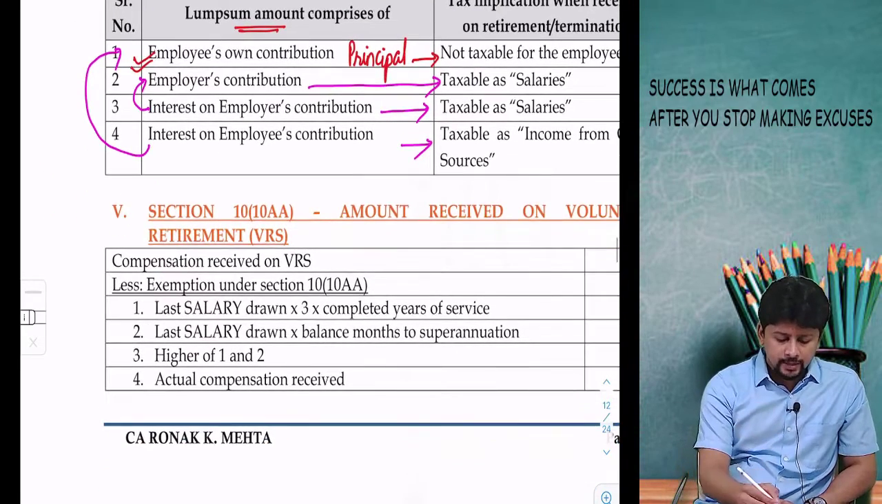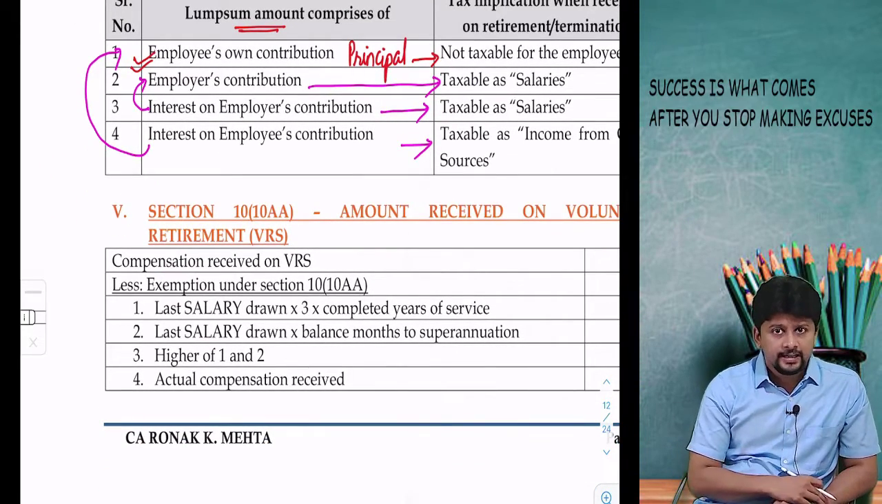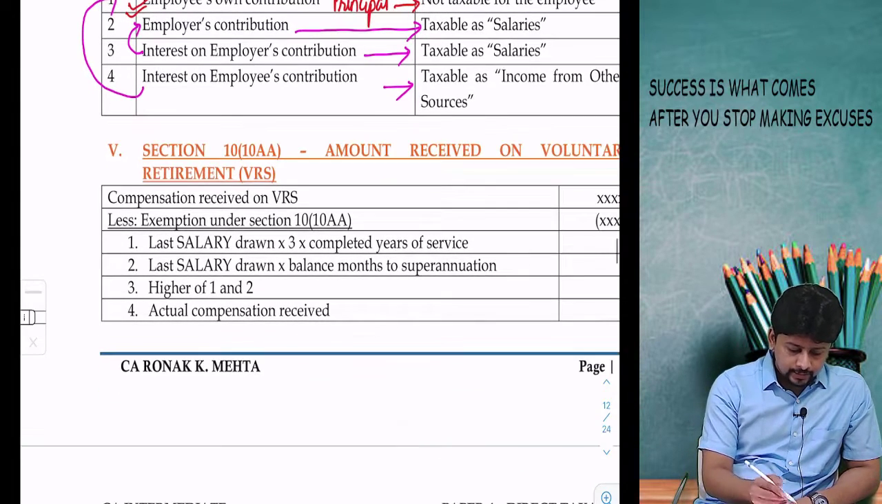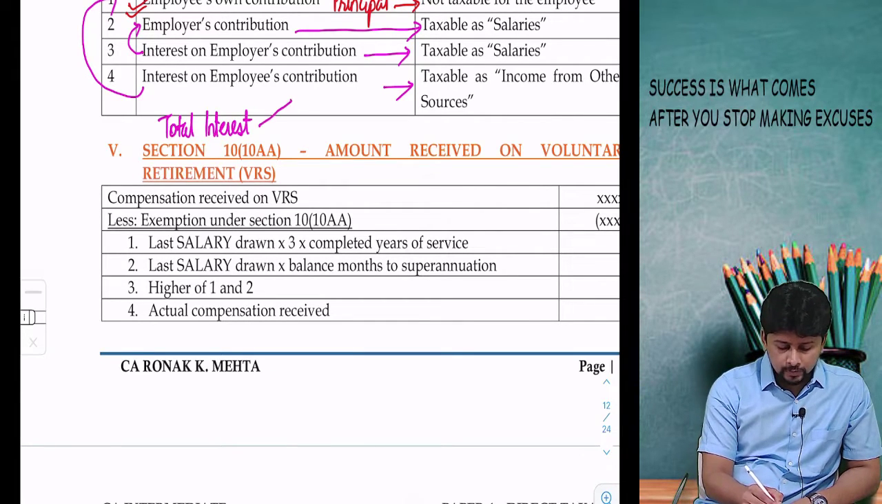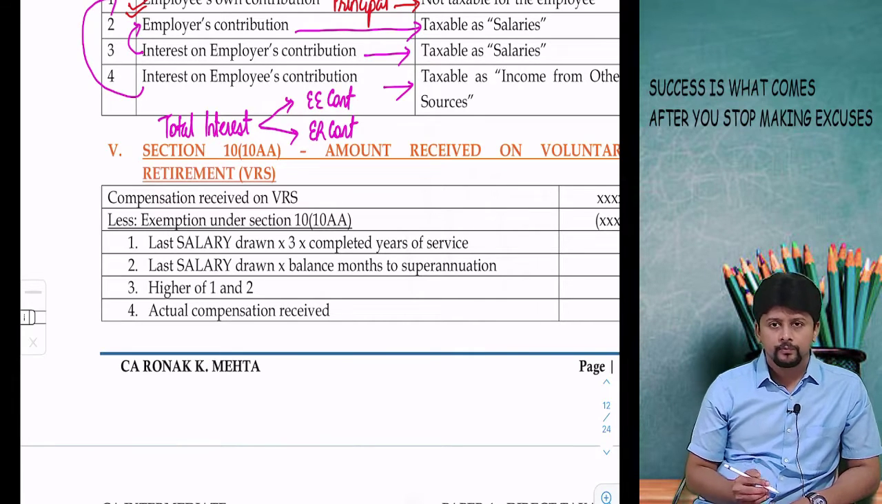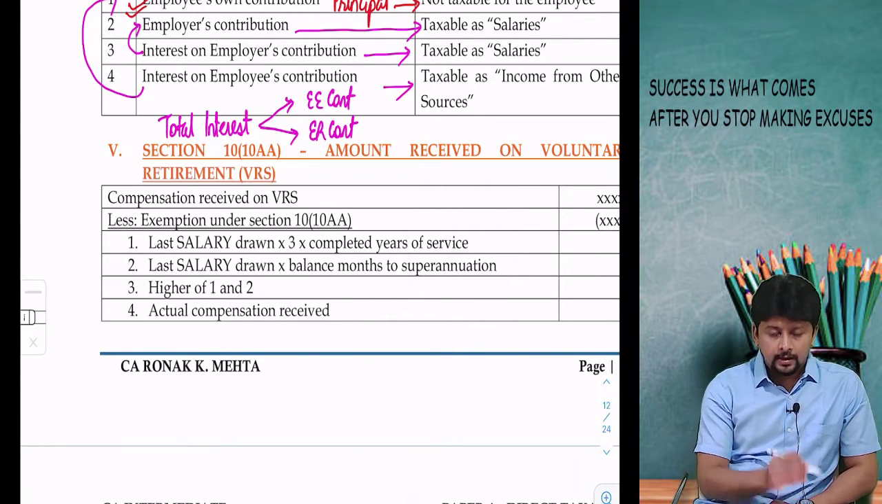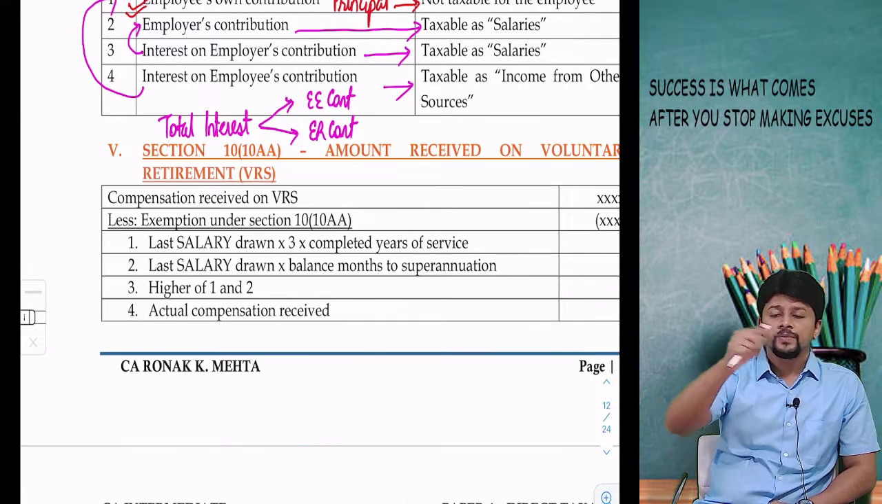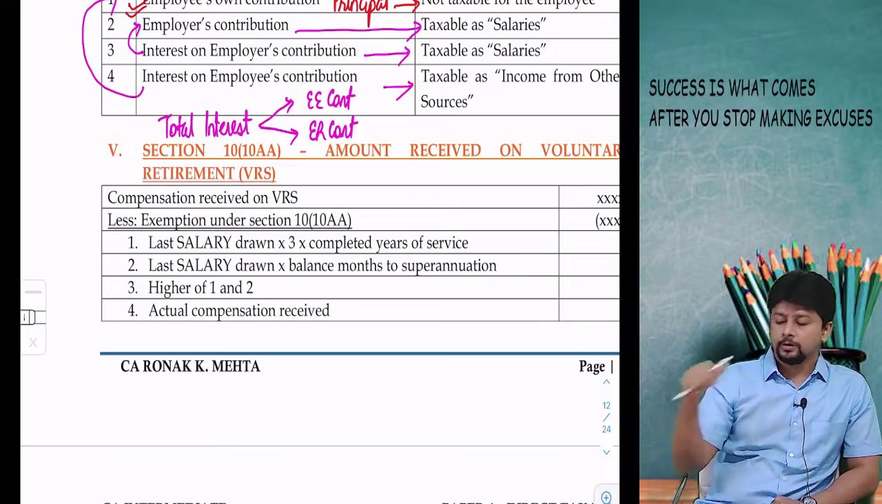The interest will be always at a particular rate and the rate will be constant. So if in the question you are given total interest amount, then how will you split it? You will split it in the ratio of total employee's contribution and total employer's contribution. In that ratio you will split it, and interest on the employee's contribution, IFOS. Interest on the employer's contribution is salaries.